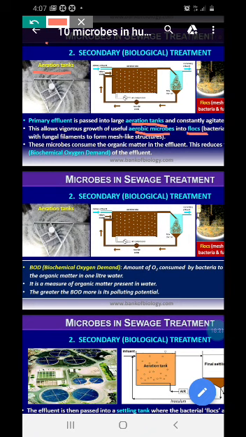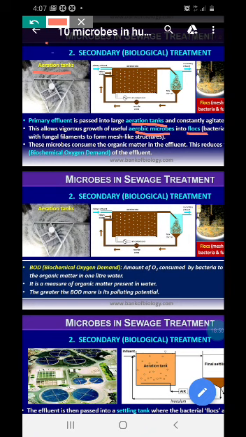This reduces the BOD. What is BOD? Biological oxygen demand of the effluent. These bacteria and fungi start growing and multiply in large numbers. They use oxygen and also consume the nutrients present in the water, and they reduce the biological oxygen demand to a considerable amount.